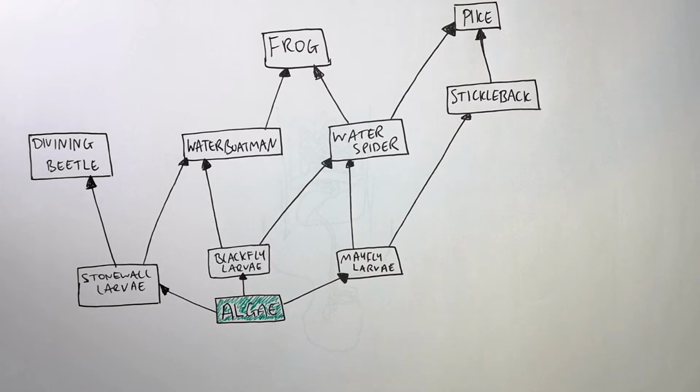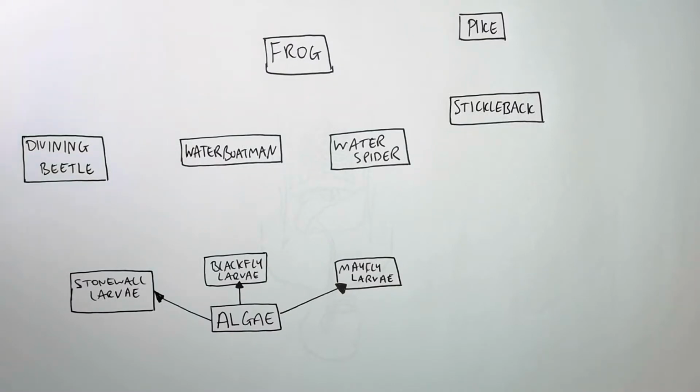A food web is all of the food chains in an ecosystem linked together. This shows how organisms in an ecosystem are interdependent on one another, and how their numbers will affect the numbers of other organisms in an ecosystem. So let's draw and explain a food web.